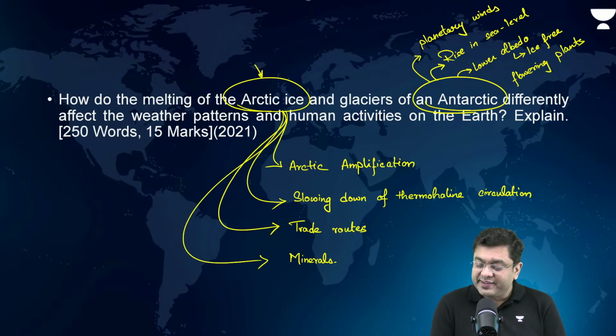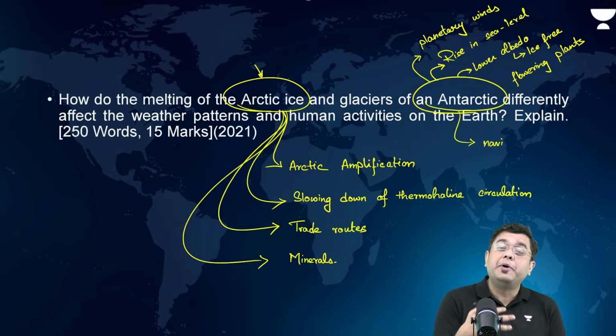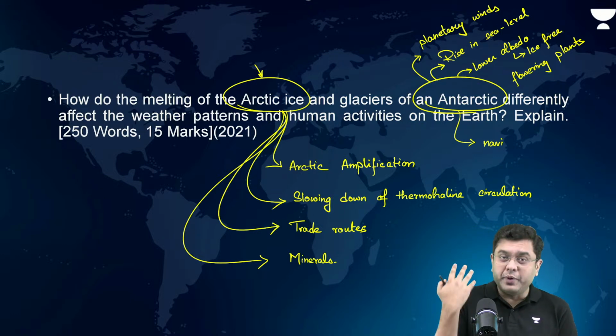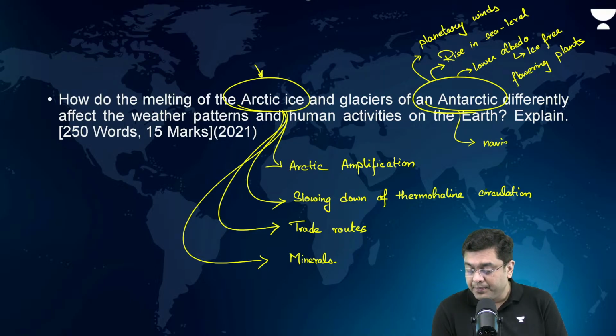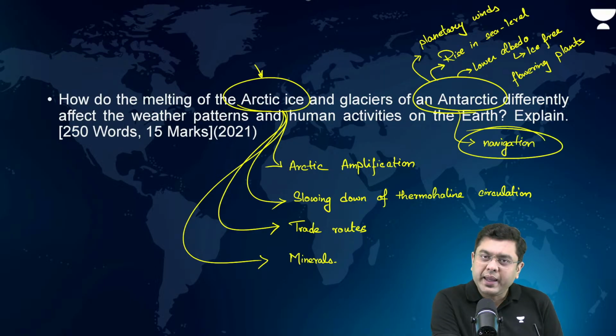It also influences trade and navigation. Also, you can talk about glaciers and icebergs, which can create navigational disasters. Okay, so these are some of the areas which you can talk about, mention and elaborate.